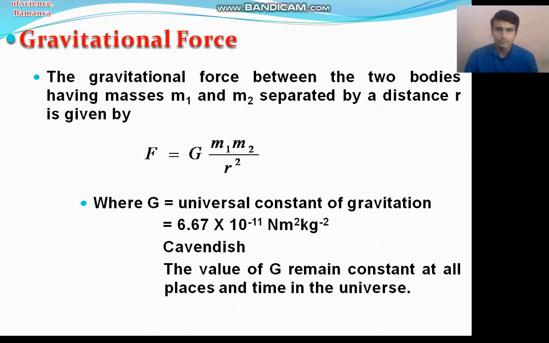From this we can calculate the gravitational force between any two objects. If we consider any two objects with masses m1 = 10 kg and m2 = 25 kg, separated by a distance r = 10 meters, we just put these values in the formula and can calculate the gravitational force between the two objects. This formula is known as the mathematical form of the gravitational force. We can calculate the gravitational force with this formula.